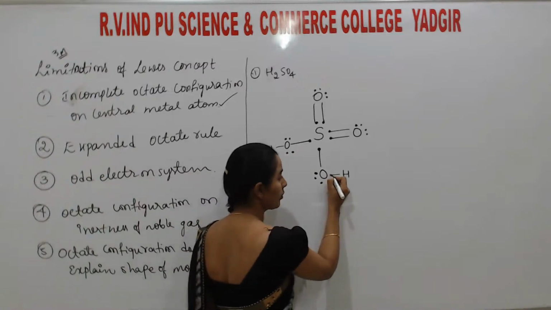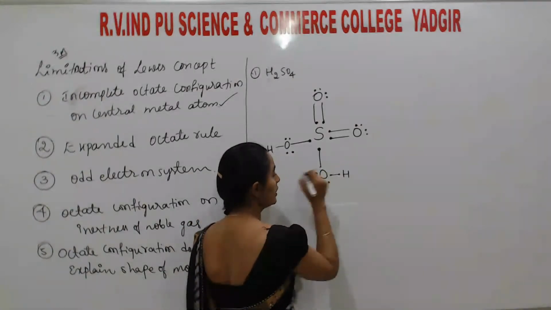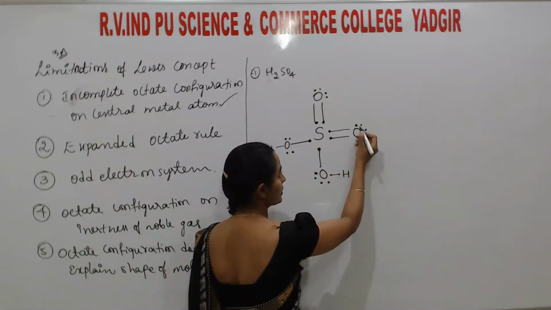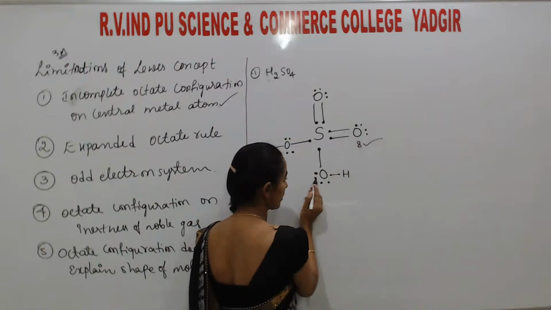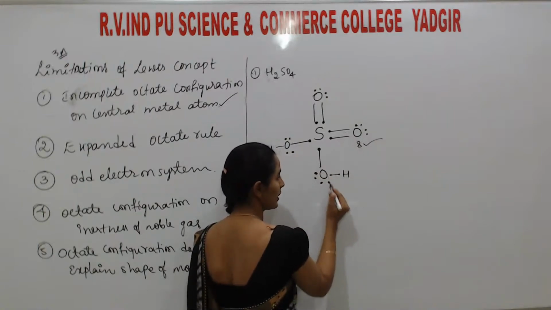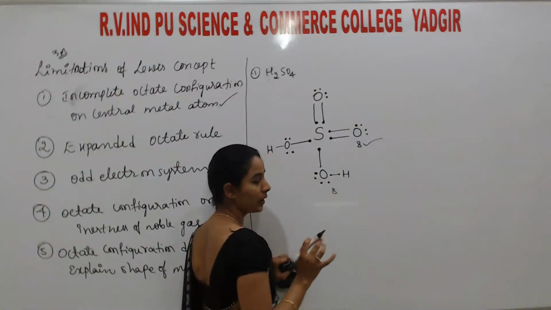Bond pair: here 1 electron, here 1 electron. Okay, so I'll just round up the molecule. Listen. 2, 4, 6, 8. 8 electrons will satisfy here. 2, 4, 6, 8.